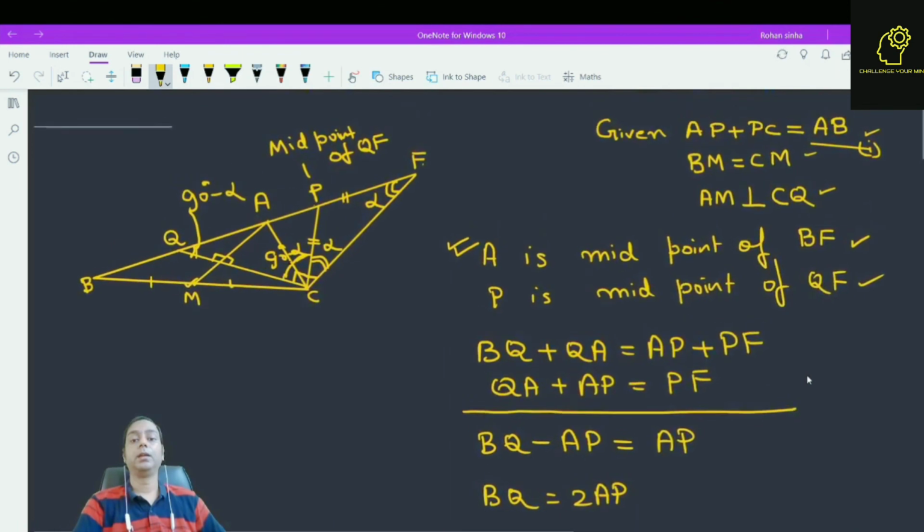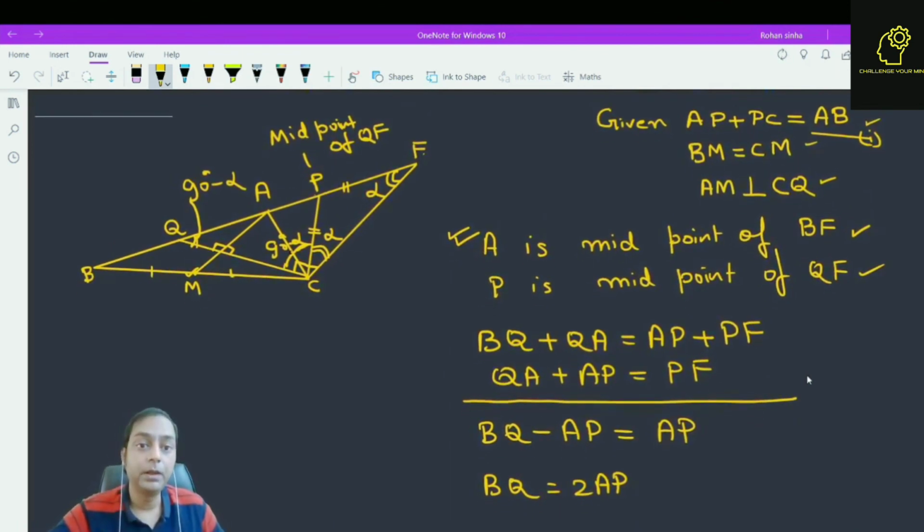So this is the concept of how to solve this problem. Construction is required, so the key step here is construction. What I did here is simply extend BP to F such that PF is equal to PC. Now PF equal to PC means these two angles are equal, alpha and alpha. Applying these conditions, we got the result.